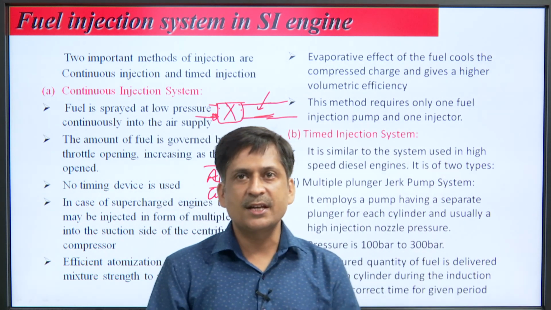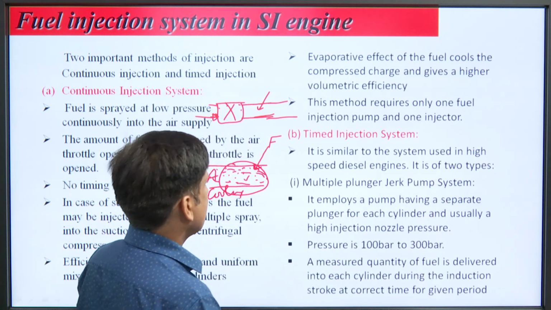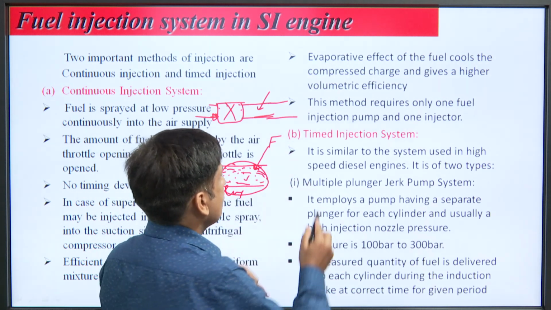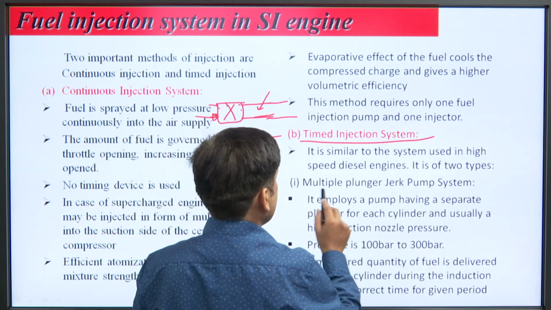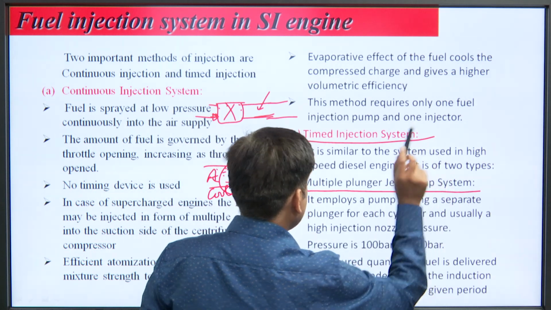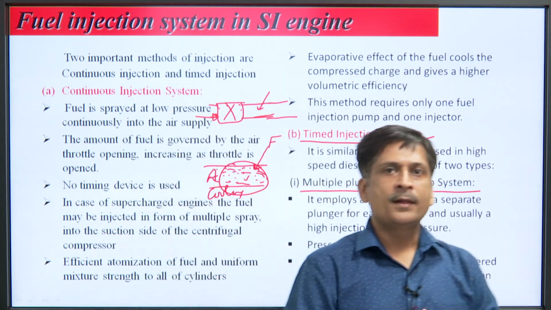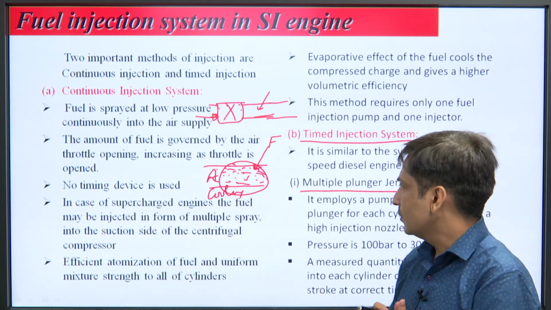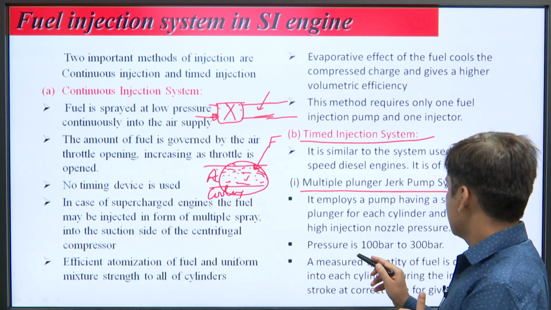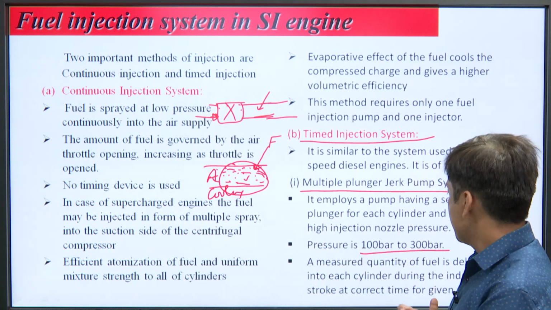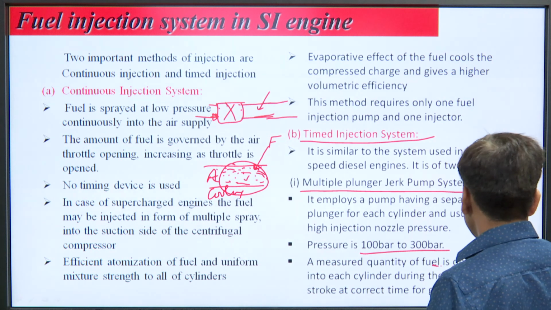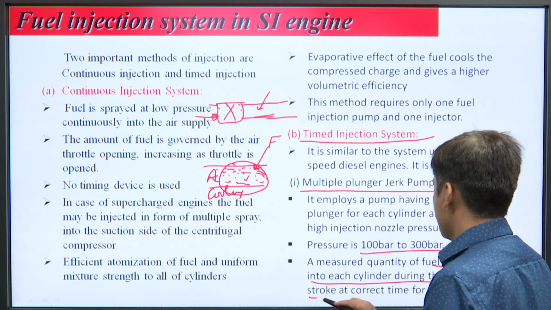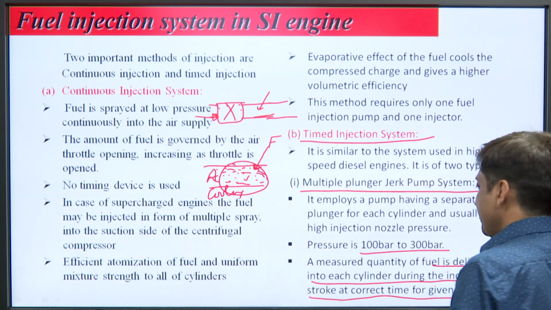The second one is the timed injection system. It is similar to the system used in high speed diesel engines. This system is similar to the diesel injection system. It is of two types, multi-plunger jerk pump systems. It employs a pump and plungers, the pump is common and the plunger is different for all the cylinders. Pressure varies from 100 to 300. A measured quantity of fuel is delivered into each cylinder during the induction stroke at the correct time for a correct period.